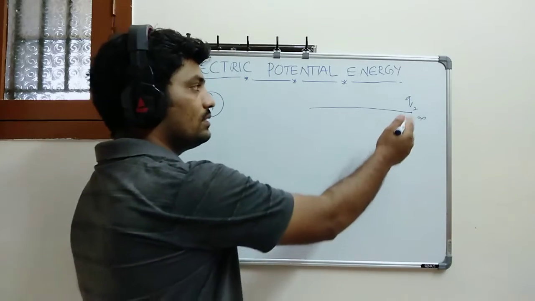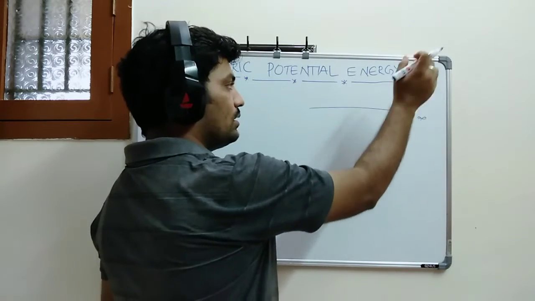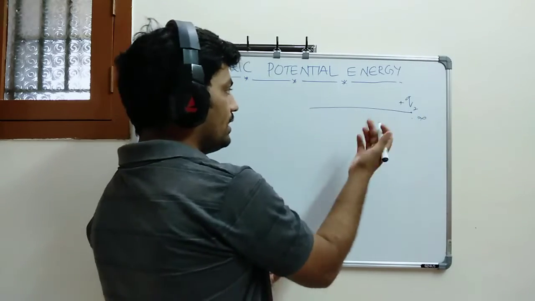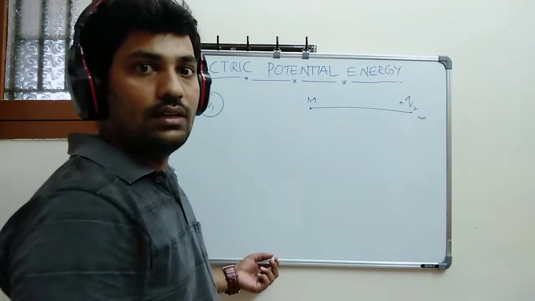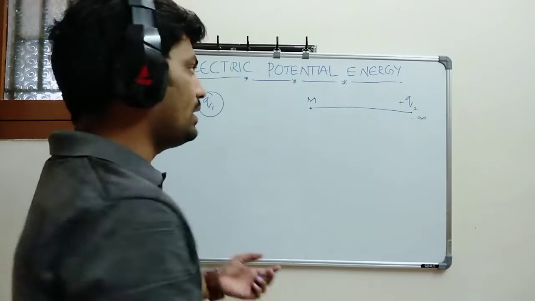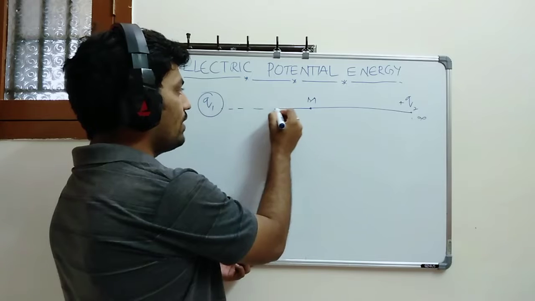So now if I bring the test charge, let's suppose this is a positive charge, from infinity to some finite distance, let's suppose I bring it to point m, and then from point m to point n. This is in the line of action only.